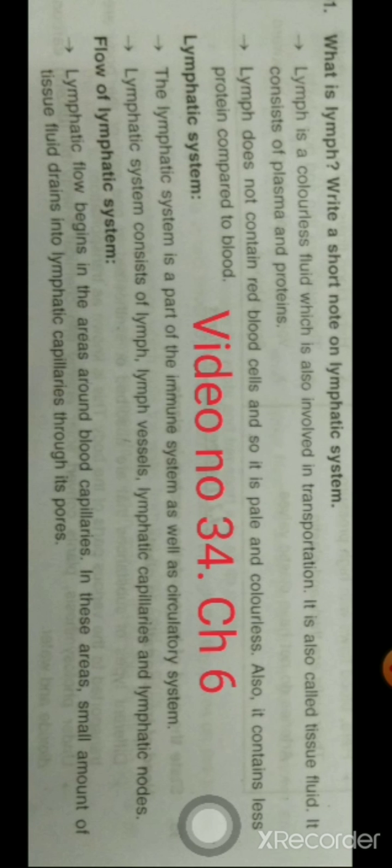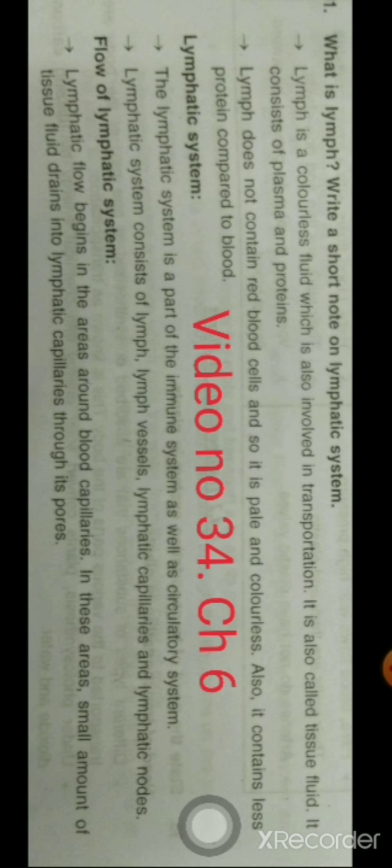Lymph is a colorless fluid, which is also involved in transportation. It is also called the tissue fluid. It consists of plasma and proteins.